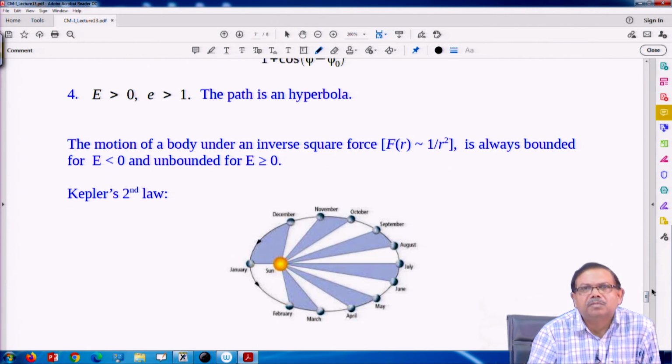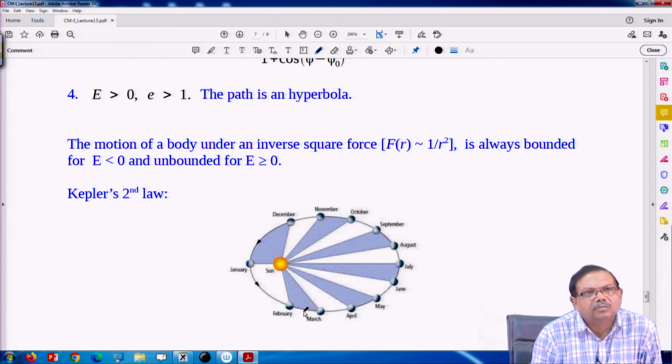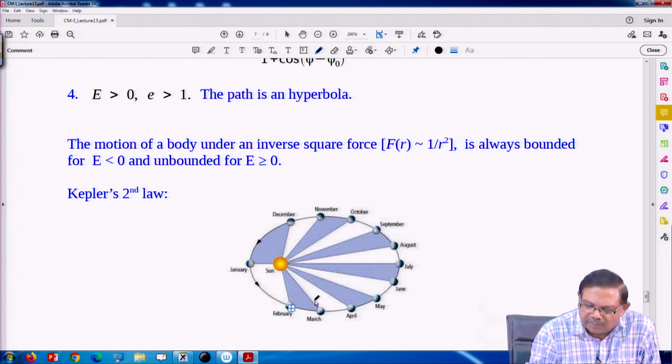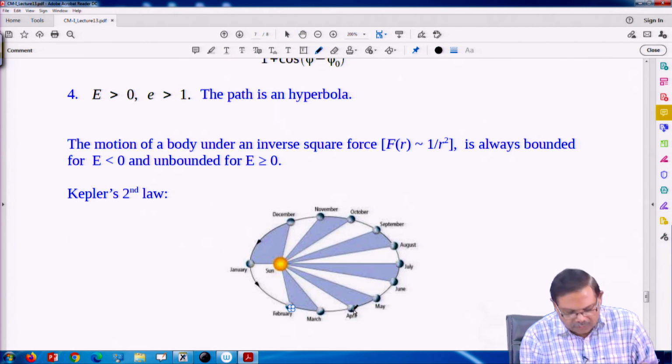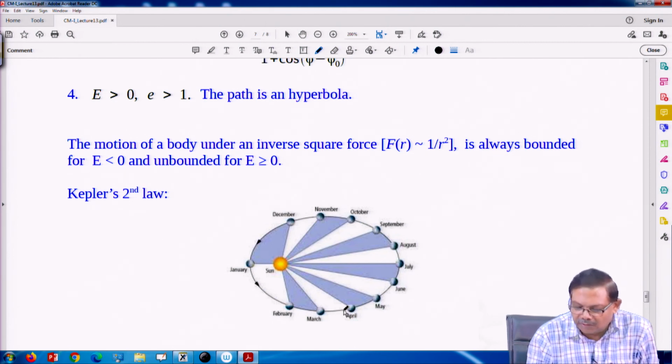The area swept by the radius vector in unit time is constant. So, here it is shown. The area swept by this radius vector in equal times, as the particle moves on this ellipse and there is the sun, so the earth is moving on the ellipse around the sun.